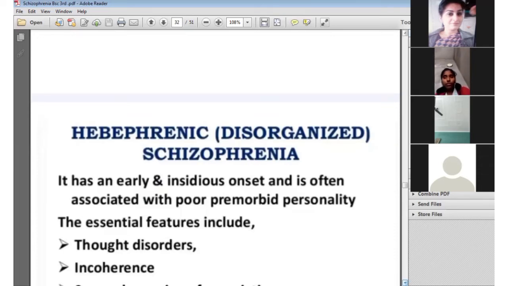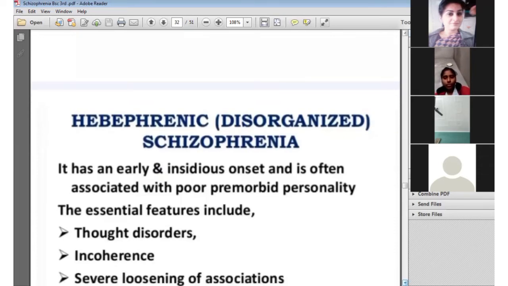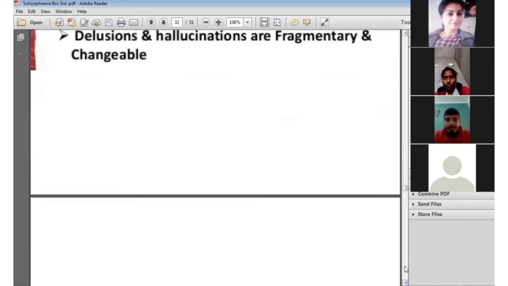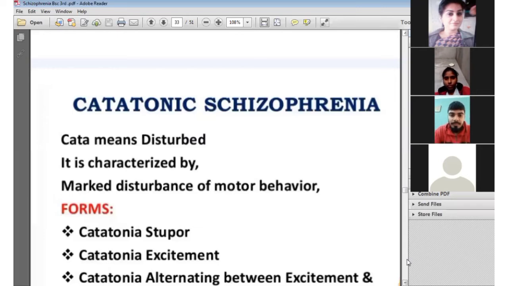The essential features include thought disorder, incoherence, severe loosening of association, extreme social impairment, etc. occur in that. Next one is the catatonic schizophrenia. Catatonic schizophrenia, cata means disturb. It is characterized by marked disturbance of motor behavior. It may be further divided into catatonic stupor, catatonic excitement, and catatonic altering behavior.